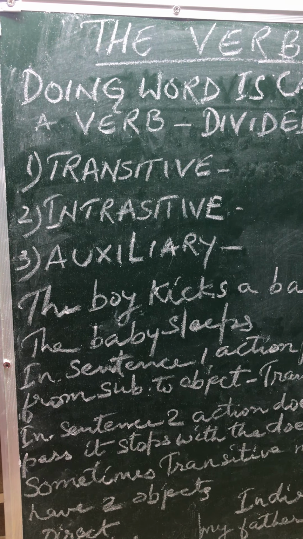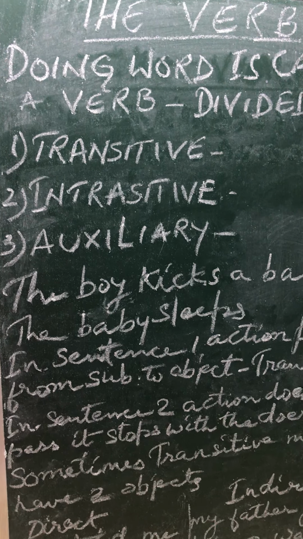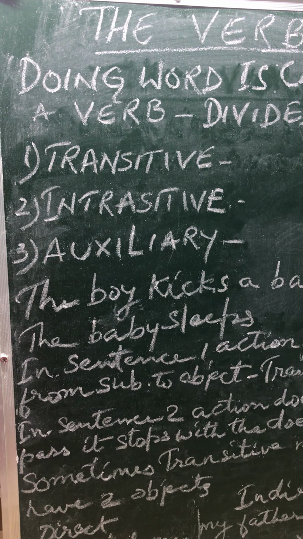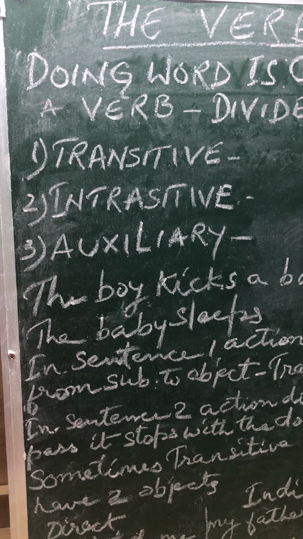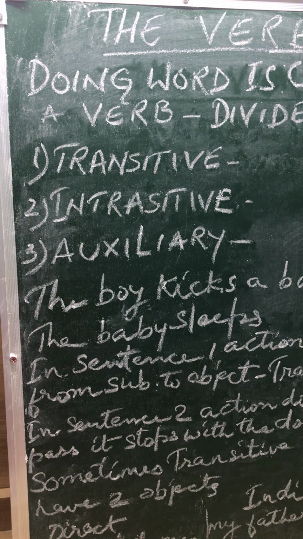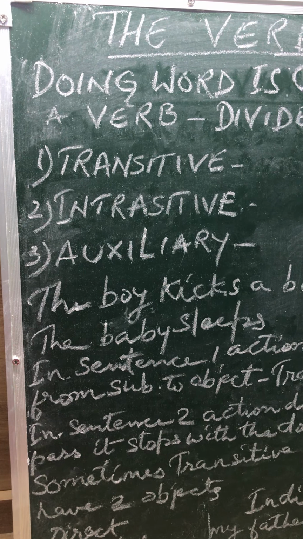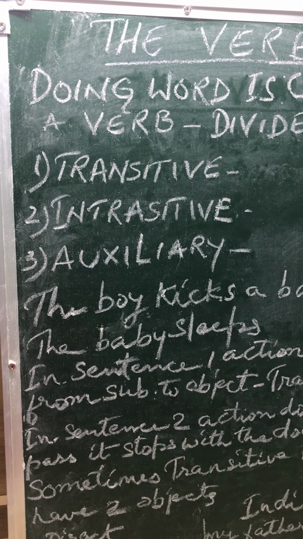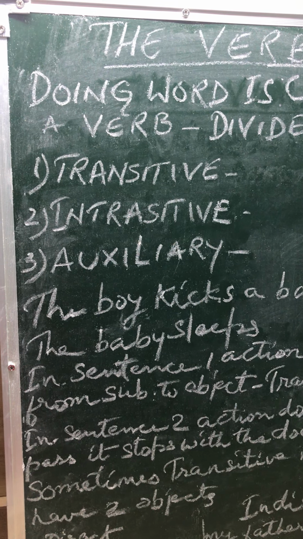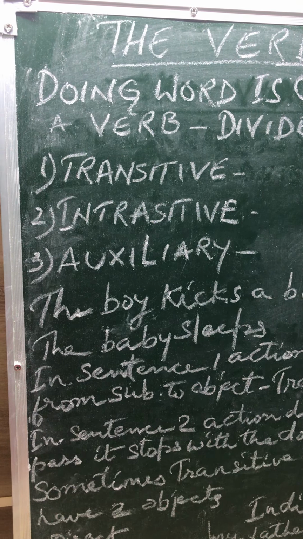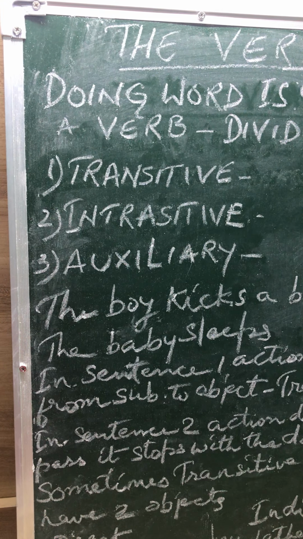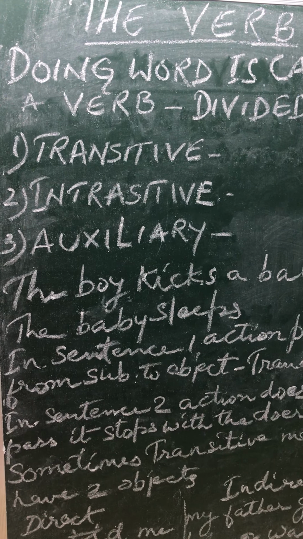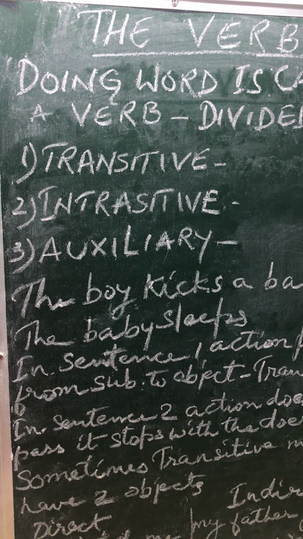The sun rises in the east. In this sentence, sun is the subject and rises is the verb. It doesn't have any object, so it is an intransitive verb. An old beggar stood by the gate. Old beggar is the subject, stood is the verb, and there is no object, so the action is not passing. The clock ticks all day long. The clock is the subject, ticks is the verb, but there is no object.